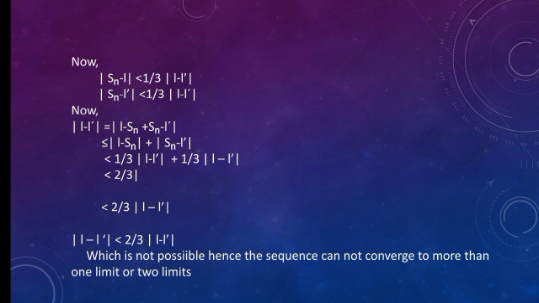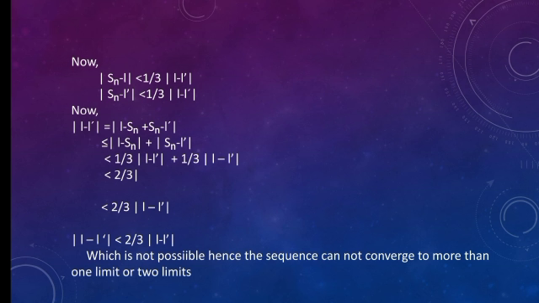such that mod of Sn minus L is less than epsilon for all values of n greater than m1. Then another condition is mod of Sn minus L dash is less than epsilon for all values of n greater than or equal to m2.